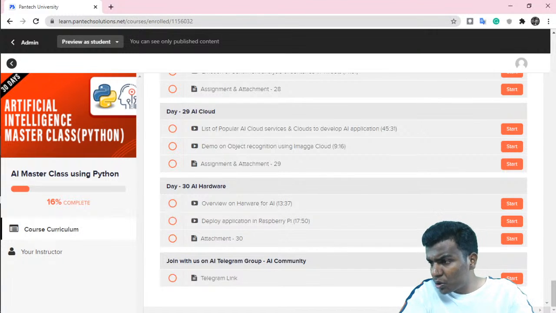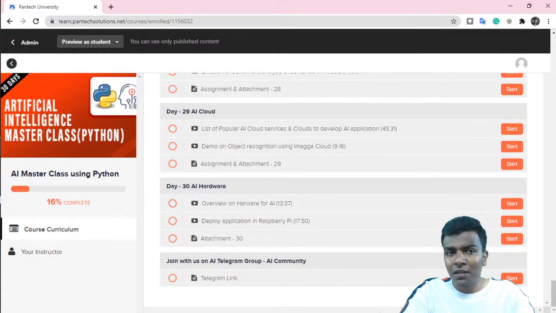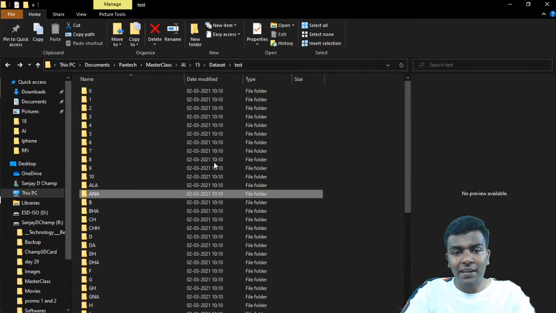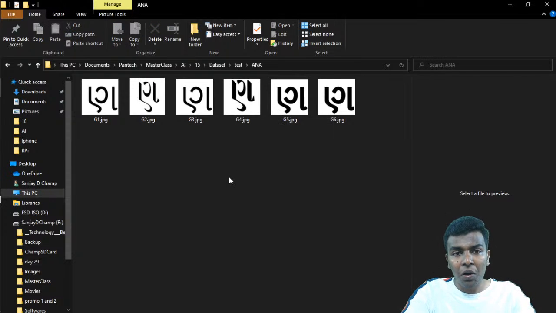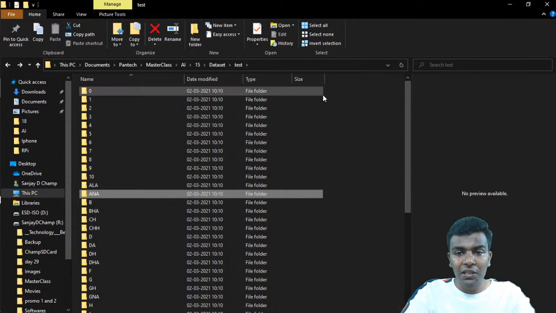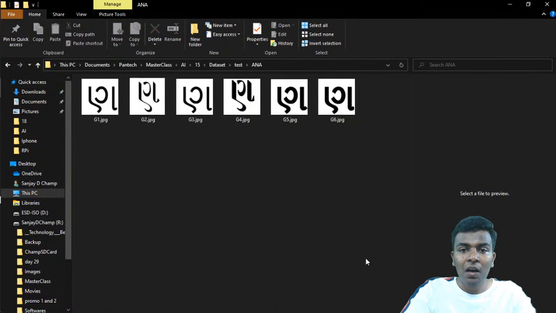Sky asks whether, to understand a language, we need to click a picture of each symbol. I didn't get your question, but this is just for reference, because while showing a demo, I don't know whether this character is Anna or Ala. Instead you can simply collect each and every image, load it here, and try to recognize what the class is. Definitely it will do that.